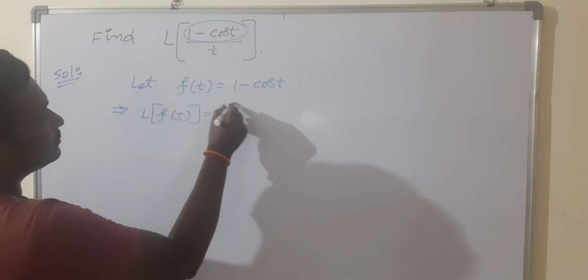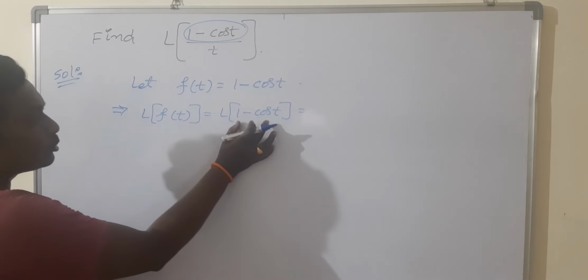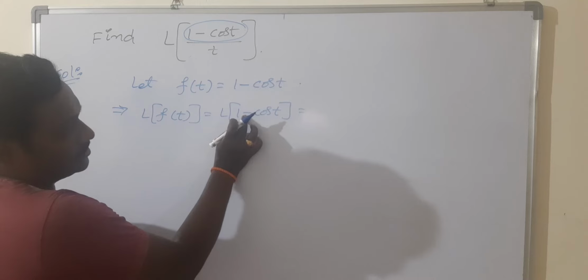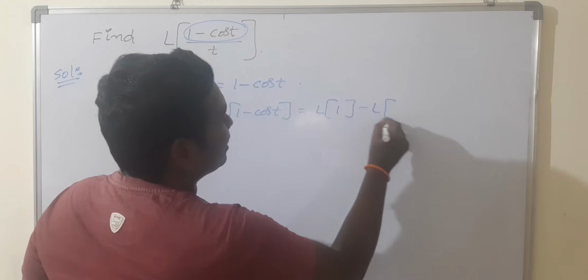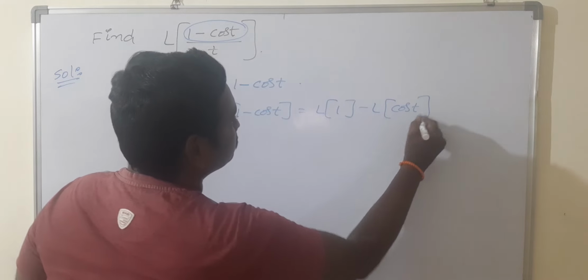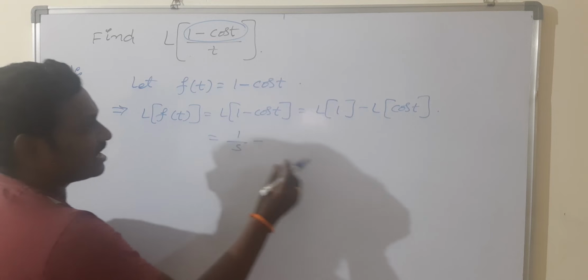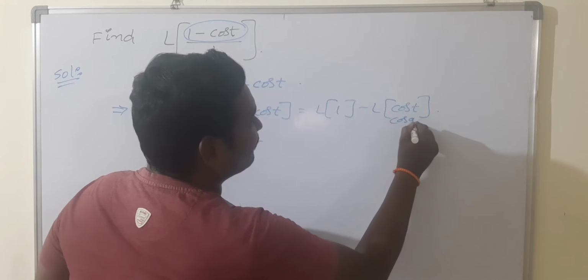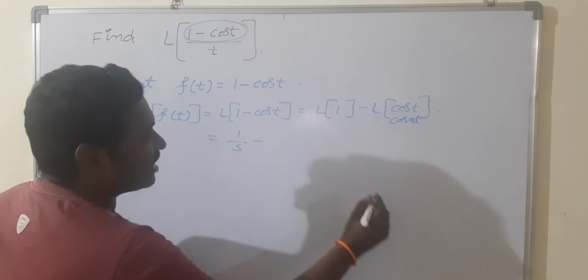So L of 1 minus cos t. There are two terms in the subtraction, so split the terms: L of 1 minus L of cos t. What is L of 1? 1 by s. And what is L of cos t? It is in the form of cos at, so apply the L of cos at formula.